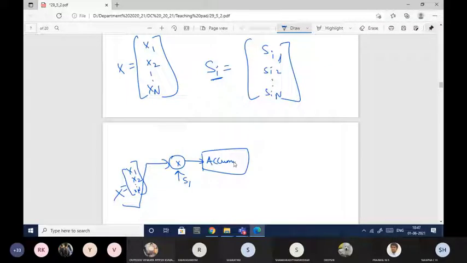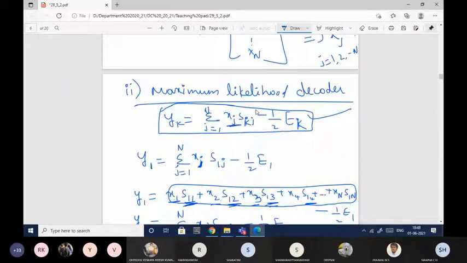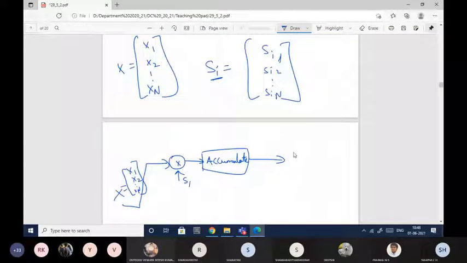Accumulate in the sense it will add all of them together. Then I'll get this portion. Minus half e1, half e1 also is there. Here I'll get x transpose s vector, and here I have to give half e1. This and this should get subtracted with each other, so that I'll get y1 here.